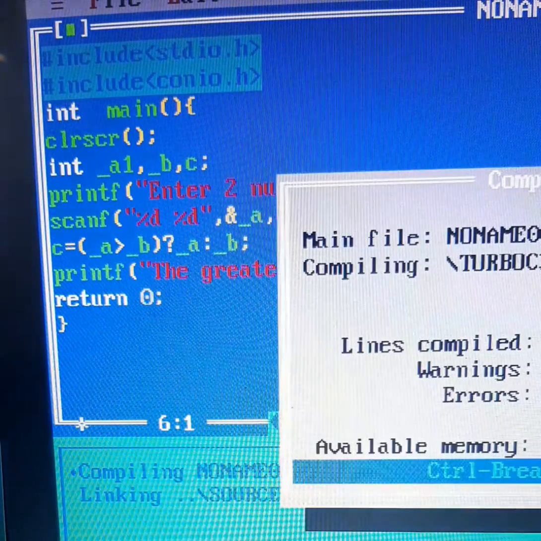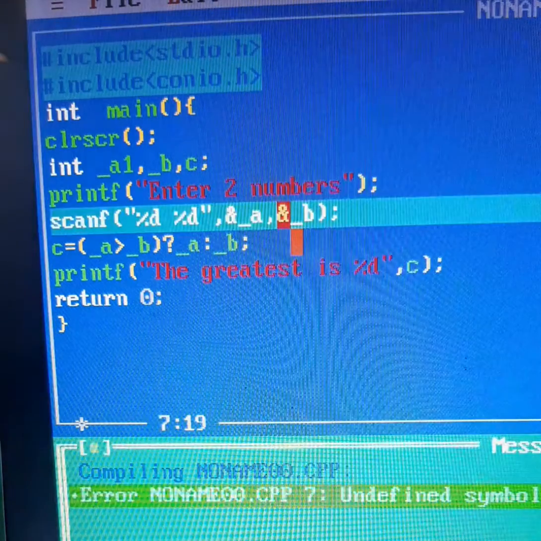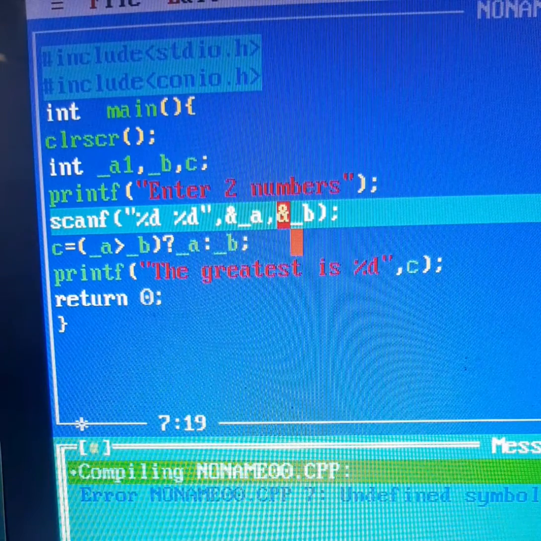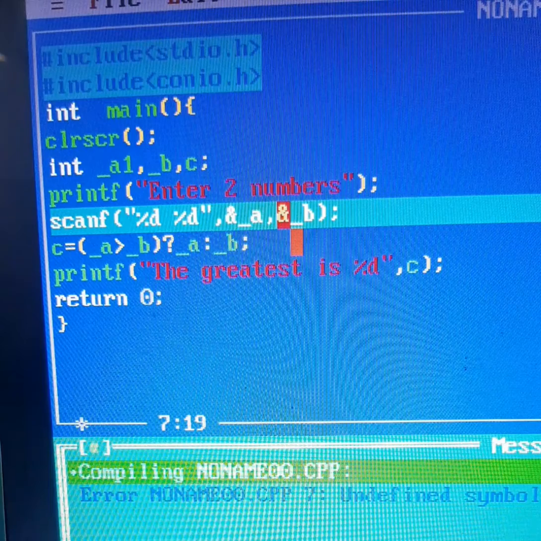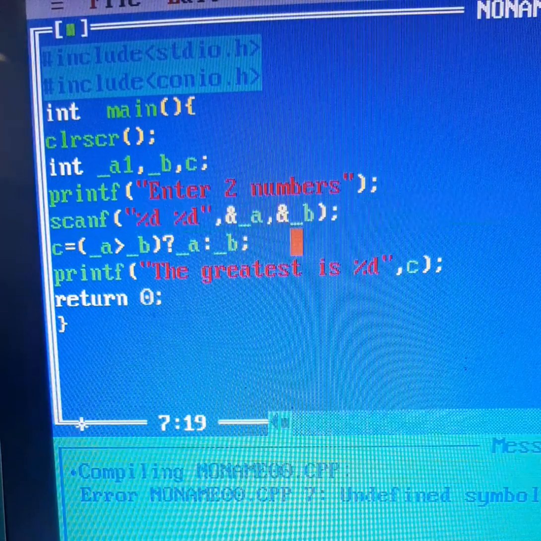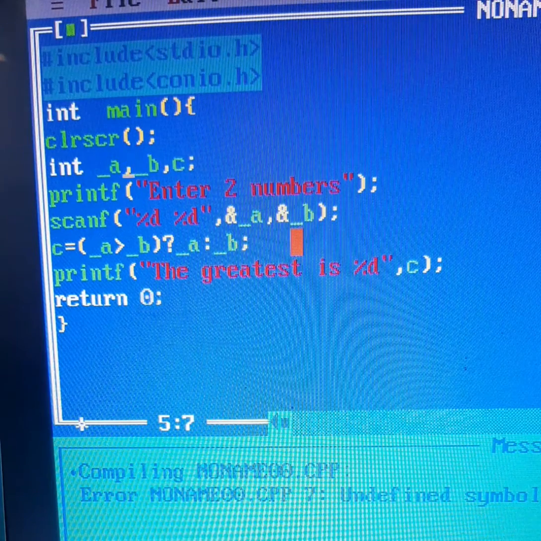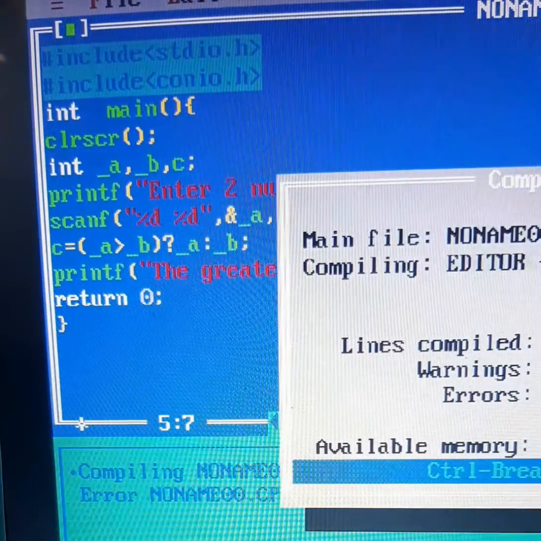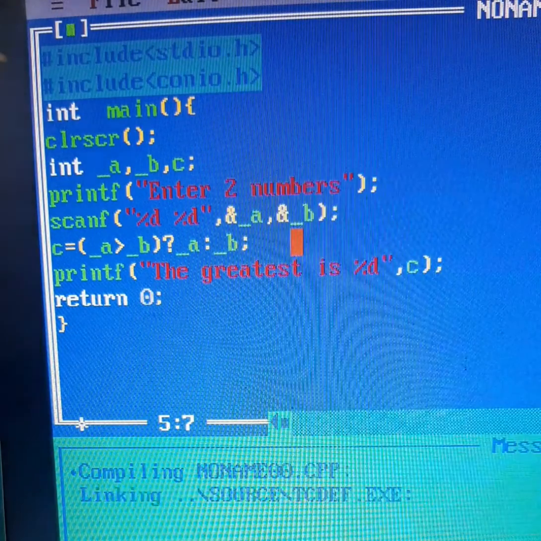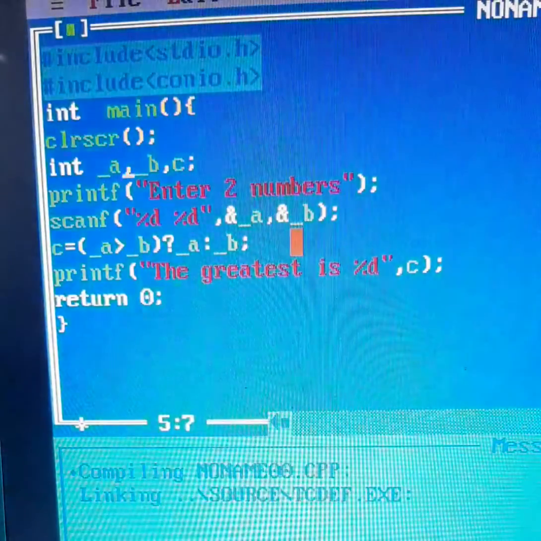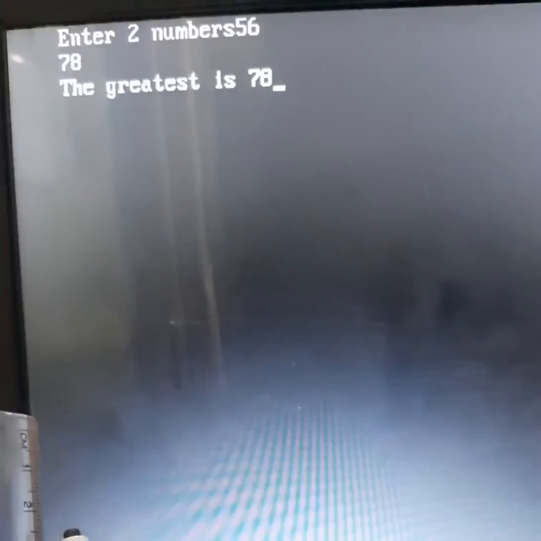And if I run it, okay, oh, for example, I told you underscore A1, that's why it's giving an error. Now if I run this program and it's asking enter 2 numbers, I'll be writing here 56 and 78. And if I go back and see, the greatest is 78. Right?